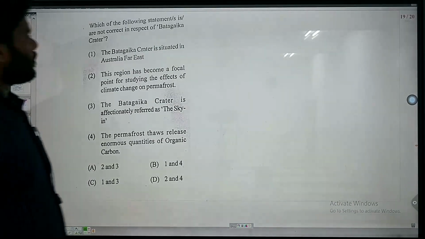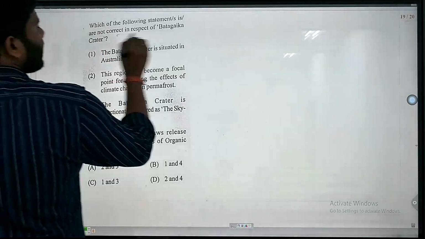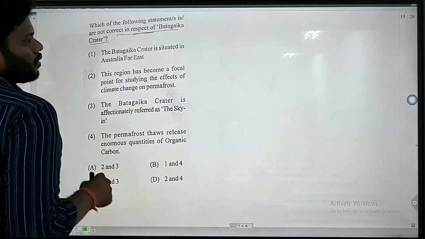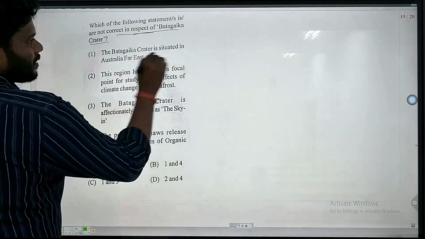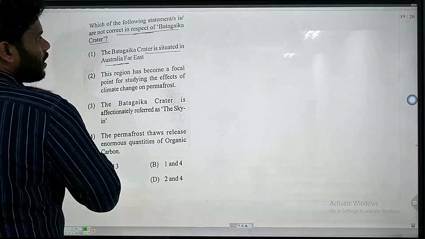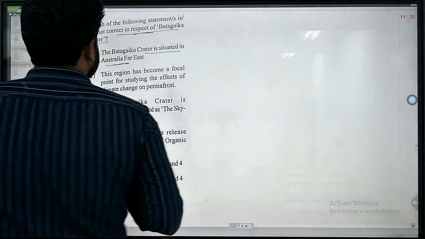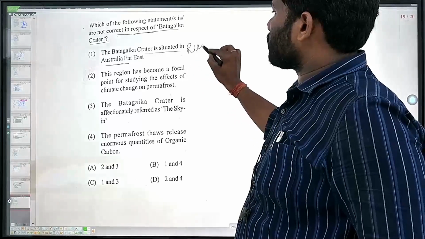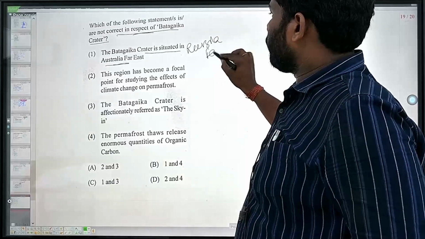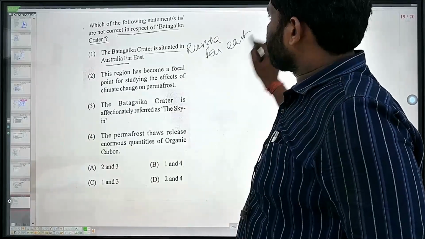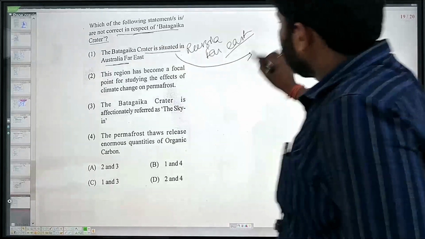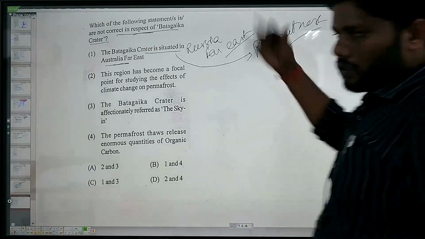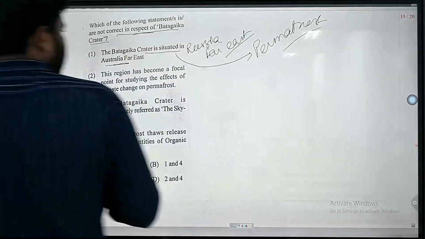Next question: which of the following statements is not correct with respect to the Batagaika crater? If you talk about the Batagaika crater, this is situated in Australia. Excuse me, situated in the Australia far east. No, this is Russia far east. It is having permafrost, in the northernmost or far east.